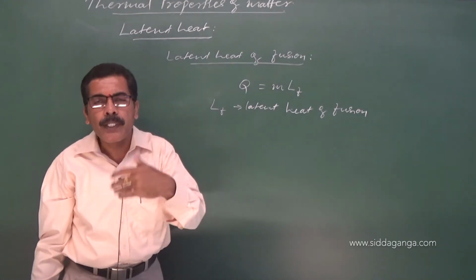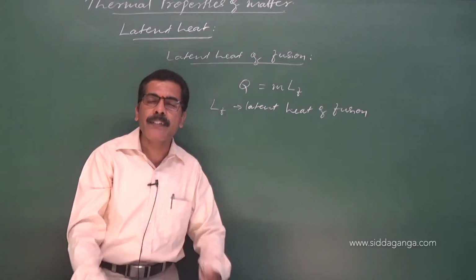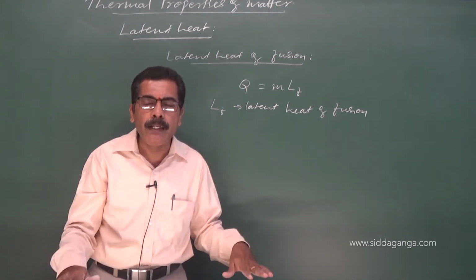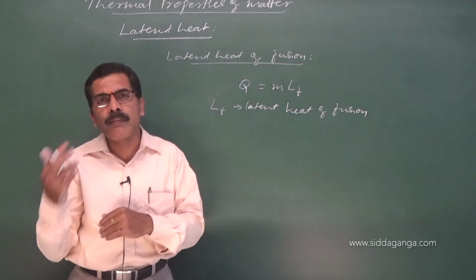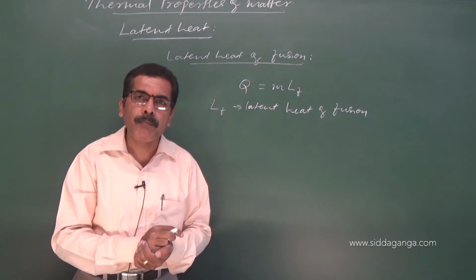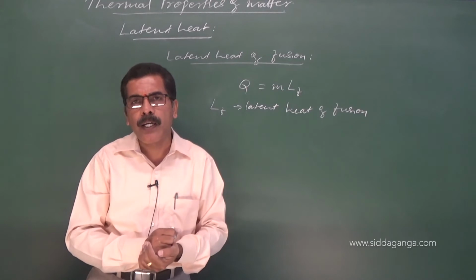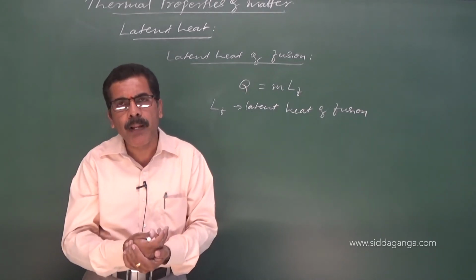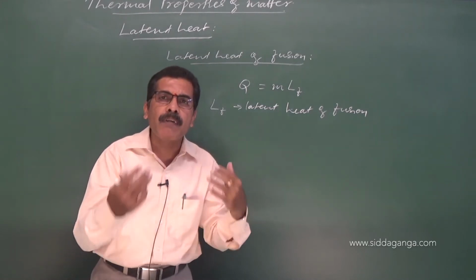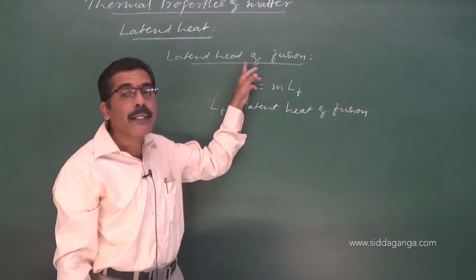When you supply heat to a solid, it starts melting. During the melting stage, you will observe that there is no change in temperature until the solid has completely converted into its liquid. The temperature remains the same. Therefore, whatever additional heat you are continuously supplying to the system is being utilized by the system in order to get itself converted into another state. That's why it's called latent heat.